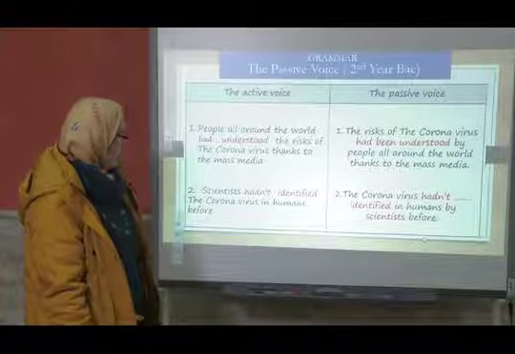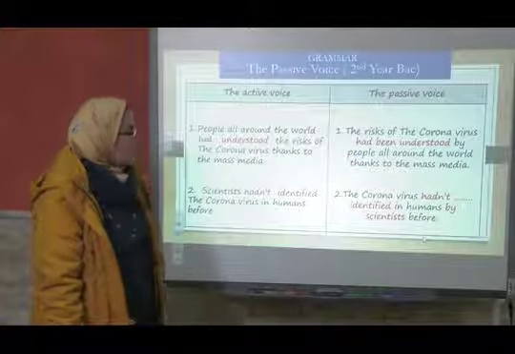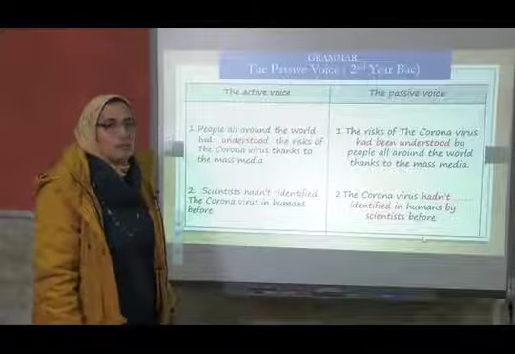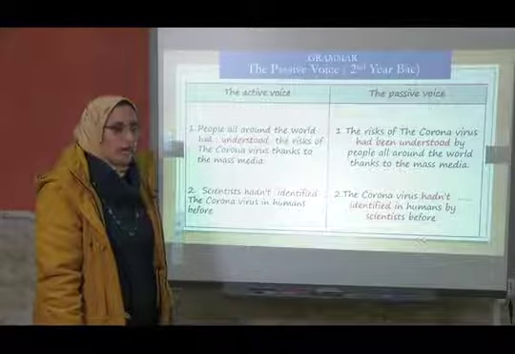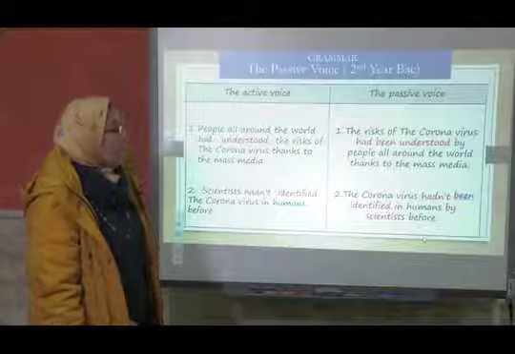Number two, scientists hadn't identified the coronavirus in humans before. The coronavirus hadn't, what do we need there? Yes, to be, been, had been.